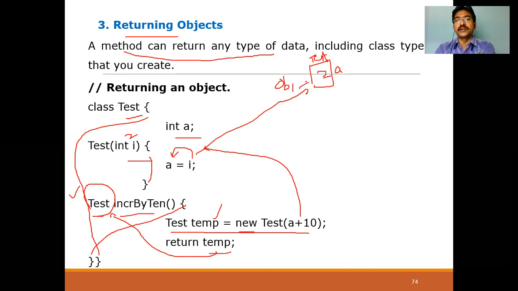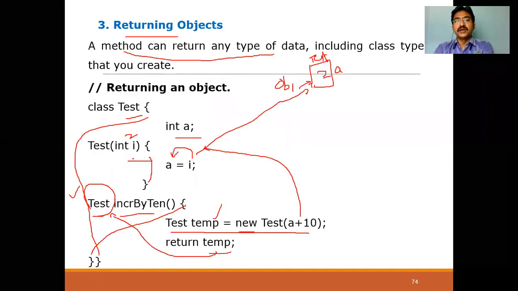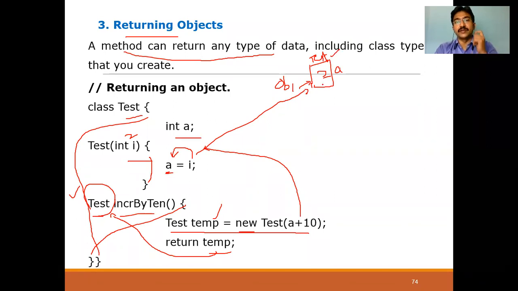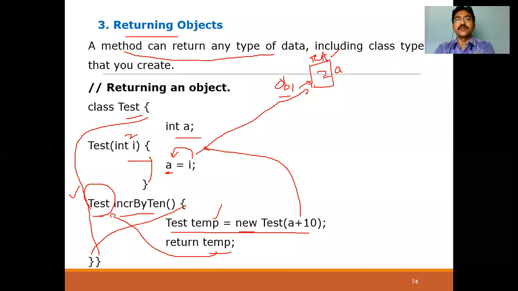Now ob1 is pointing to this. This is what it is done for, this step. You are passing a 2 value, and in this constructor, this 2 value you are assigning to a, where a is the data member of Test. Now to access that variable, we are creating an object ob1. Here we are creating an object ob1. Now ob1 is pointing to the Test class. Whatever the data members or methods of the Test class, we can access with the help of ob1.